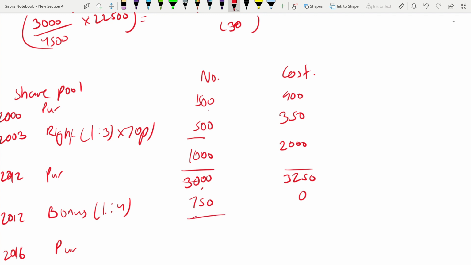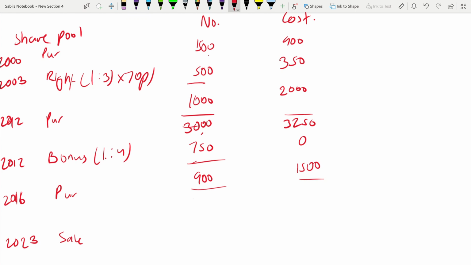And purchase 900, 1,500. So the total value here before the sale is 4,650, 4,750. We are selling 3,000 now. 1,500 already went from the 30-day purchase.